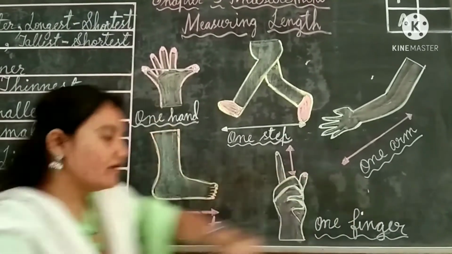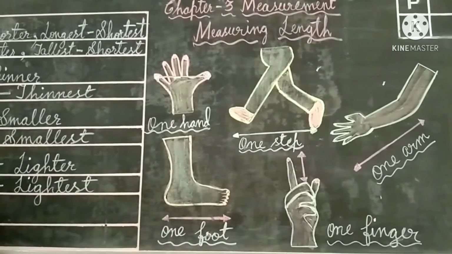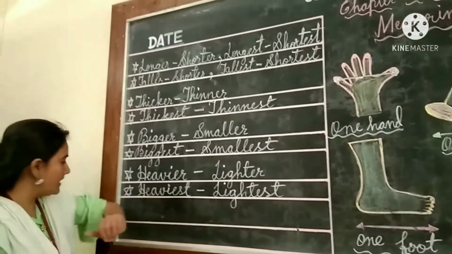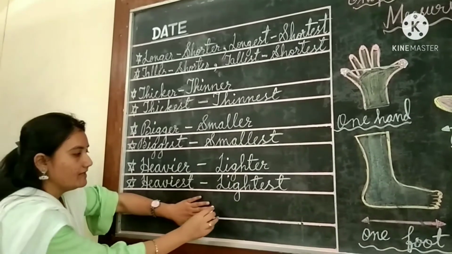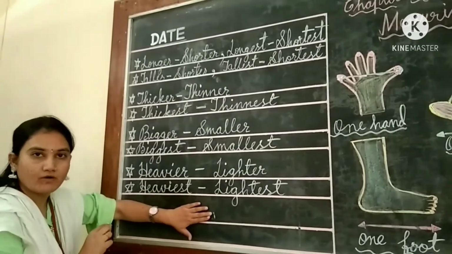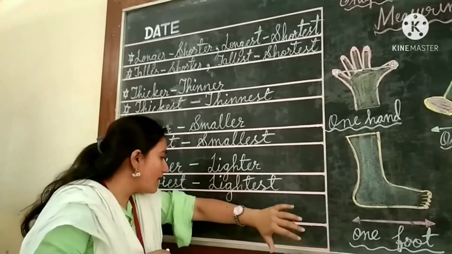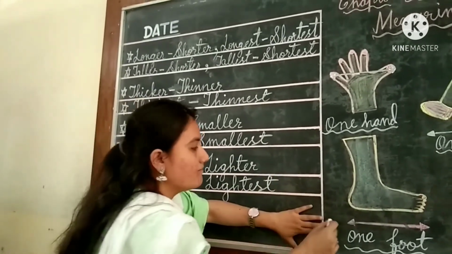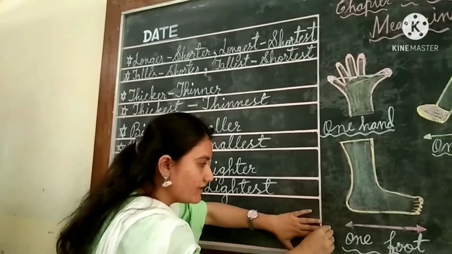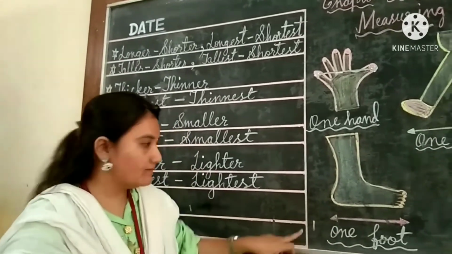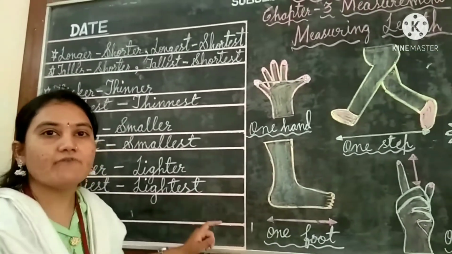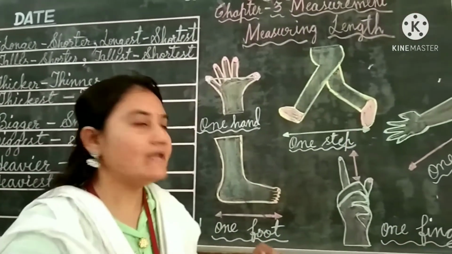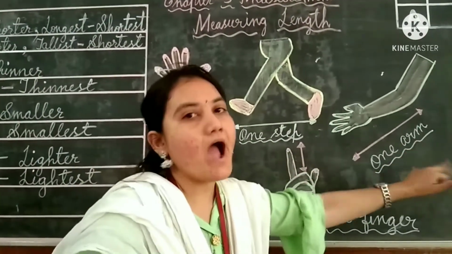Got it, children? Once again, I will show you. You can see here, my elbow I am keeping here, and you can see this is one arm. Okay? Then next, I will keep my elbow here. You can see my middle finger is here. It will come here. Got it, children? This is the way how you have to measure the length by using one arm.